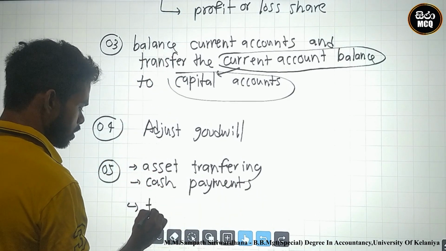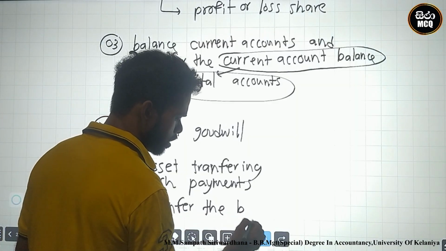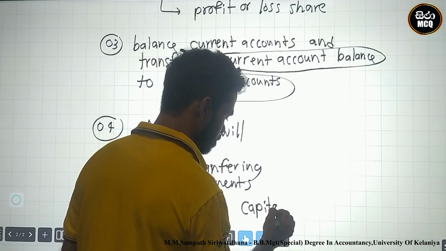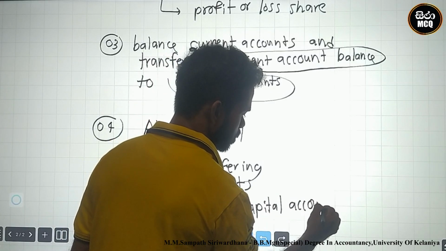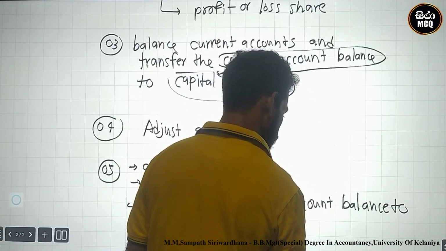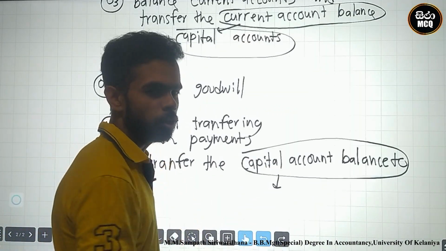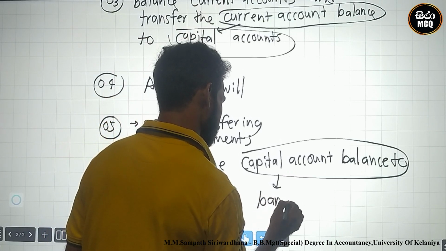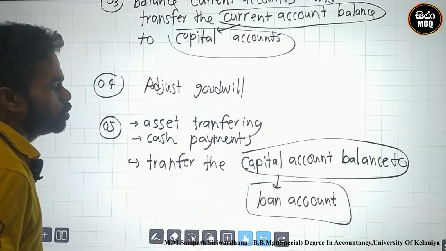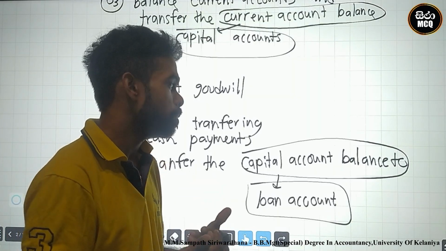Finally, we must transfer the capital account balance of this retiring person. The capital account must be balanced and transferred to where? To the loan account. This is the method you can use to identify the retirement of a partner.